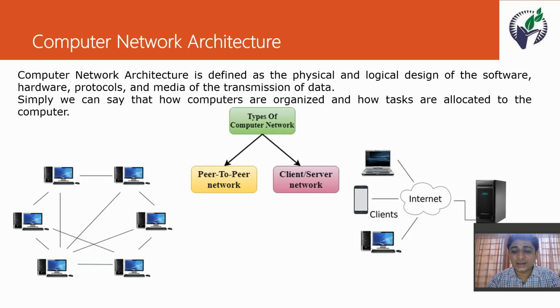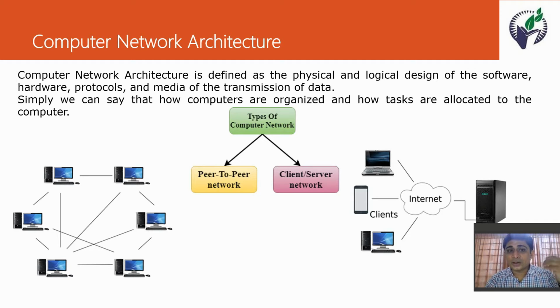Computer network architecture is defined as the physical and logical design of the software, hardware, protocols and media of transmission of data. So from the definition we may derive the exact goal. What does the definition say?